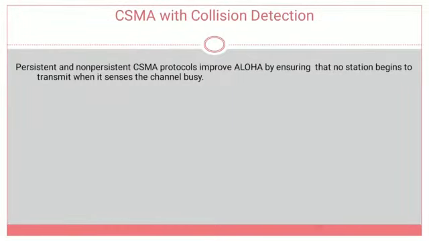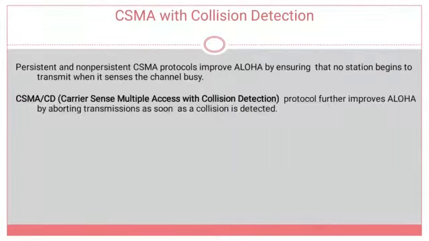The previous protocols like persistent and non-persistent CSMA are used to improve Aloha by ensuring that no station begins to transmit a packet when it senses the channel as busy. CSMA/CD, carrier sense multiple access with collision detection, further improves Aloha by aborting transmission as soon as a collision is detected.